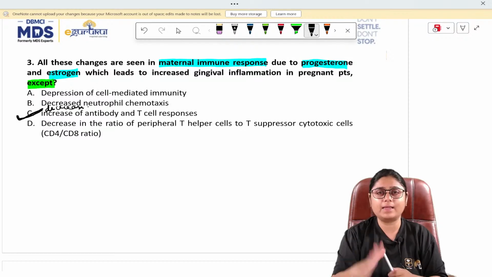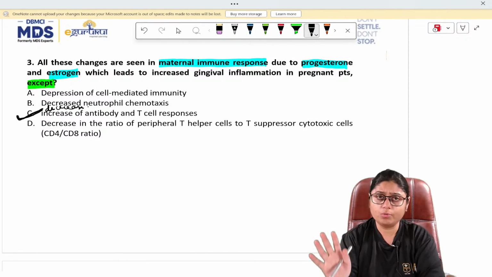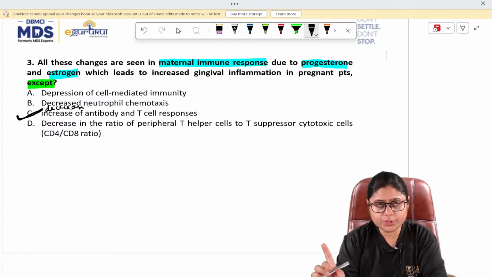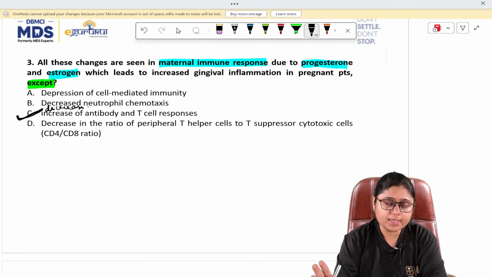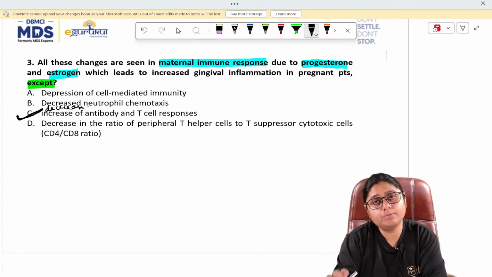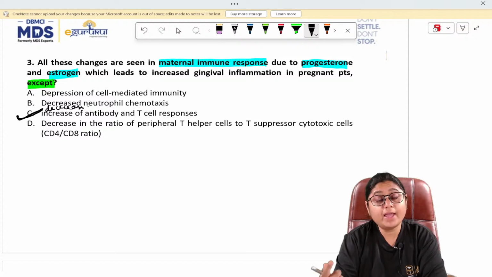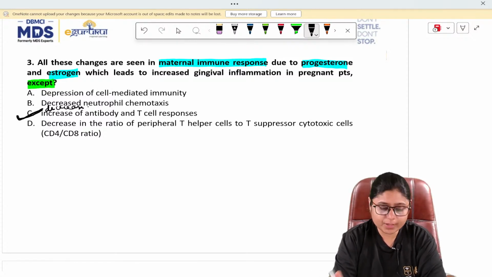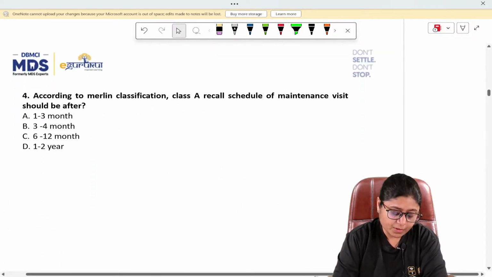You need not know the exact answer. You need not know anything. But by reading the question, you know that this question is for immunity of pregnant patients. And out of the four options, three options are showing there is decrease in the immunity. So, what is left? Only one option is left and that is your answer. That way also you can answer this question. Okay? Understood? If there is any doubt, ask me.